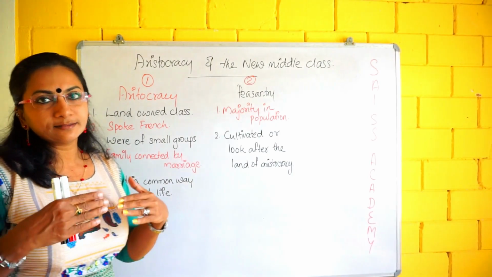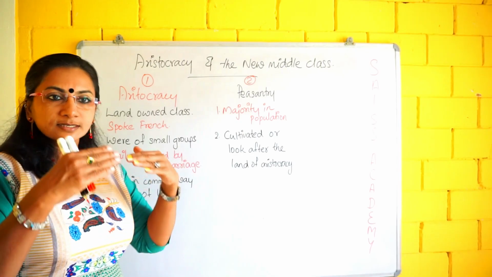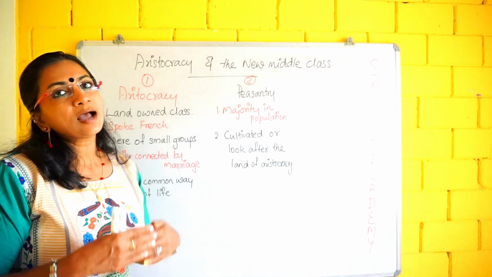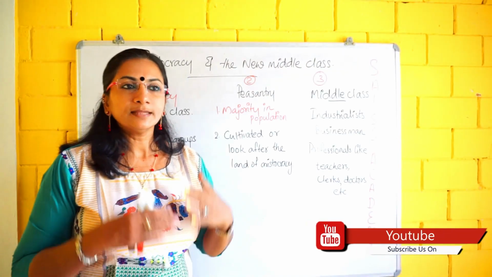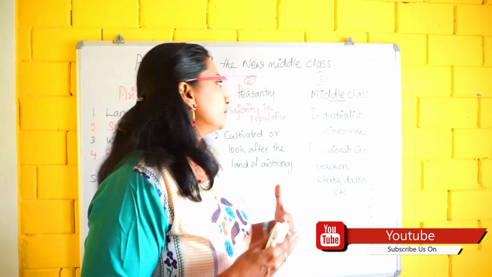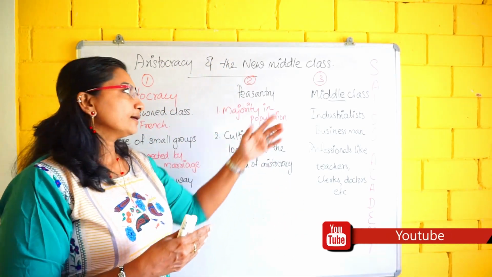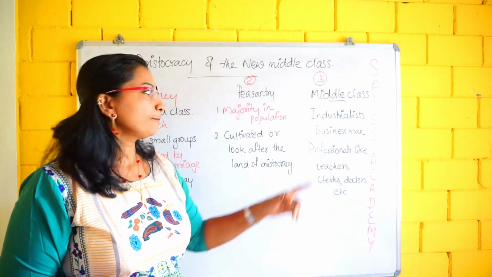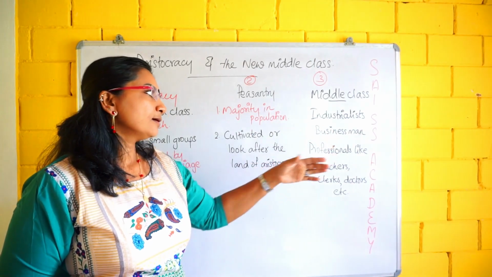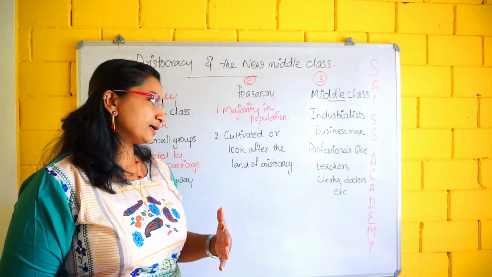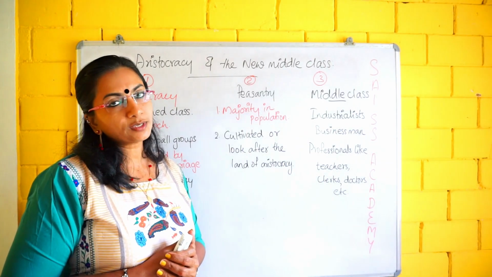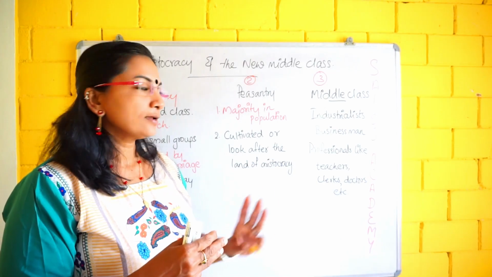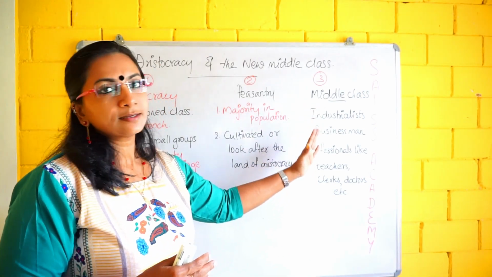As it was going like this, industrialization started in the second half of the 18th century, and this industrialization brought another group into society. So industrialization led to another category, a middle class. Who were they? Industrialists, businessmen, professionals like teachers, clerks, doctors, etc. So now three groups were there. Got it? And the third class, the middle class, had now emerged.